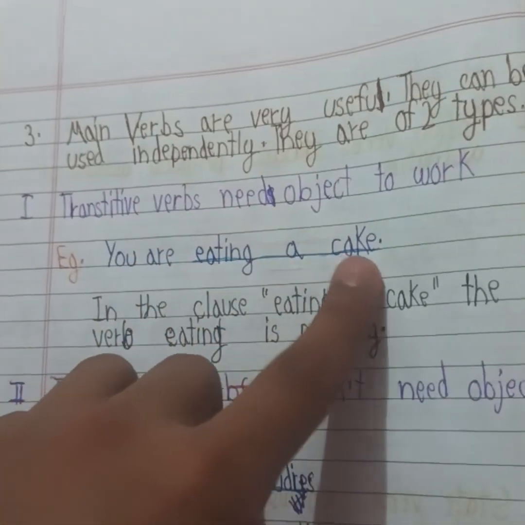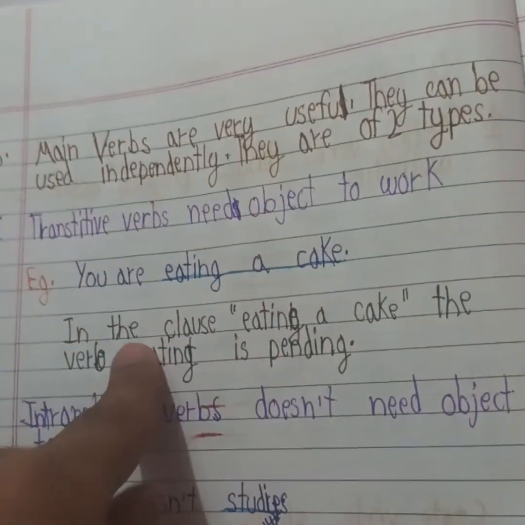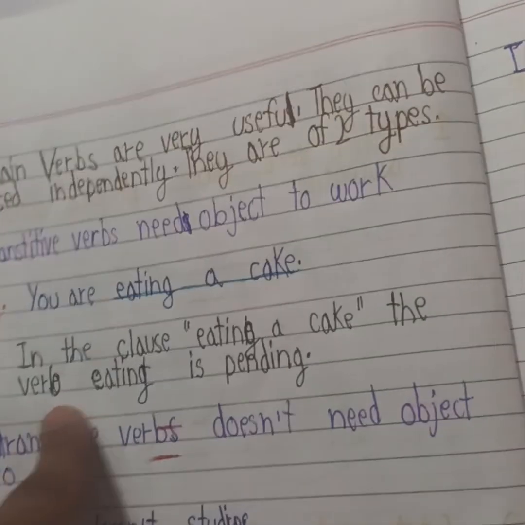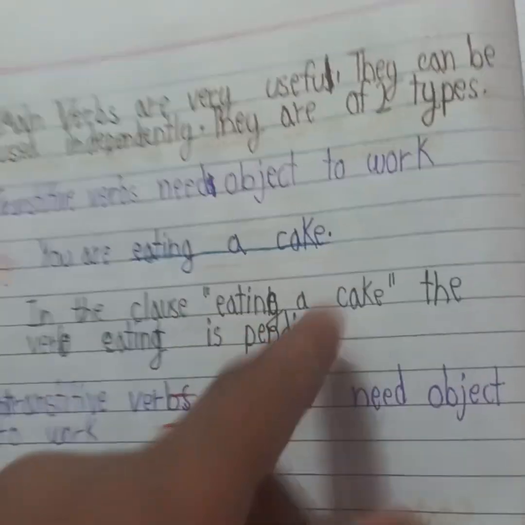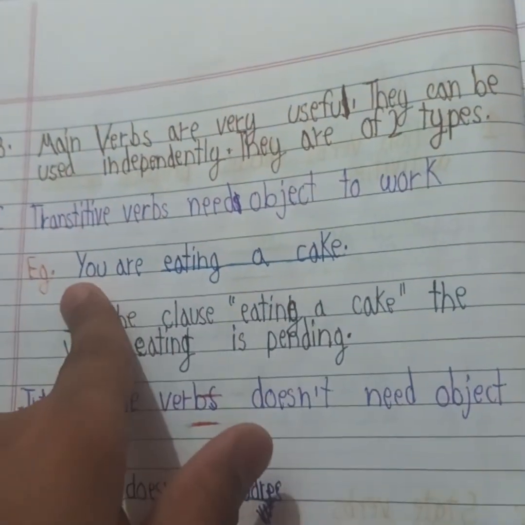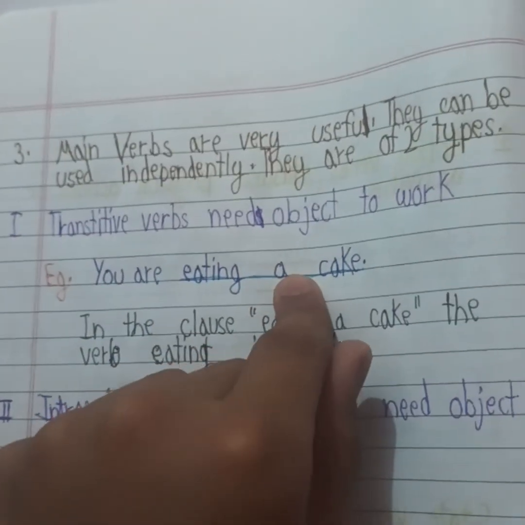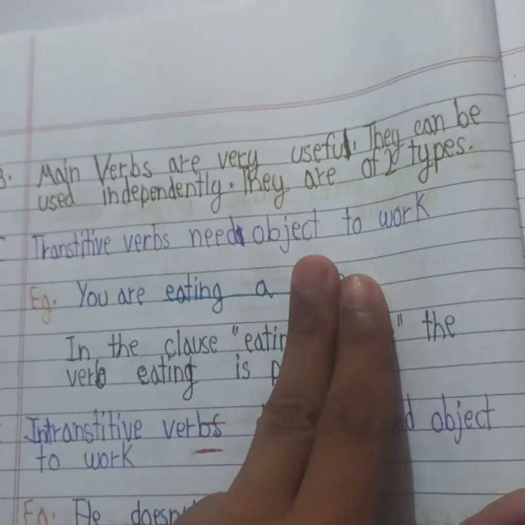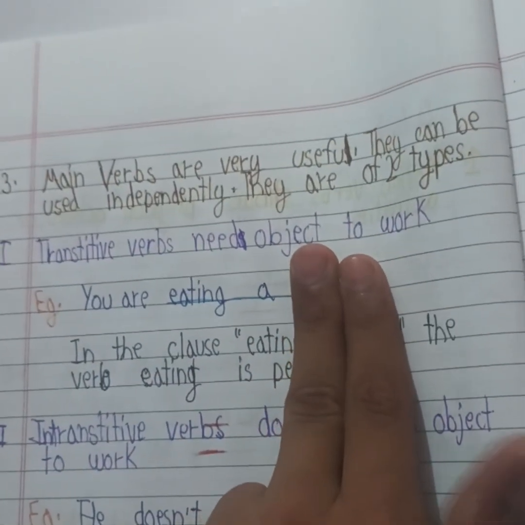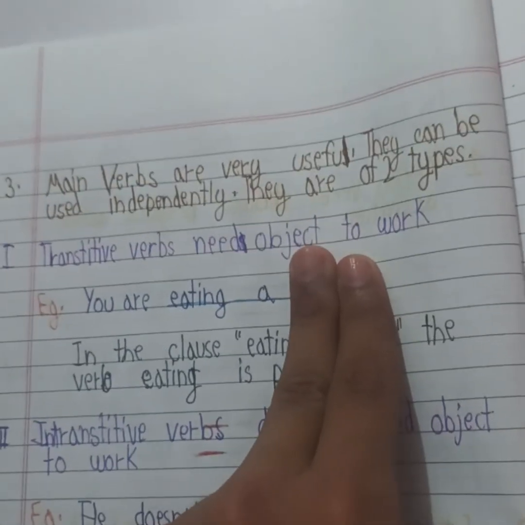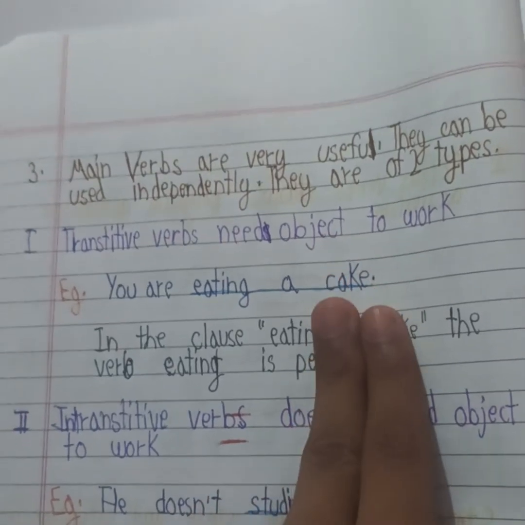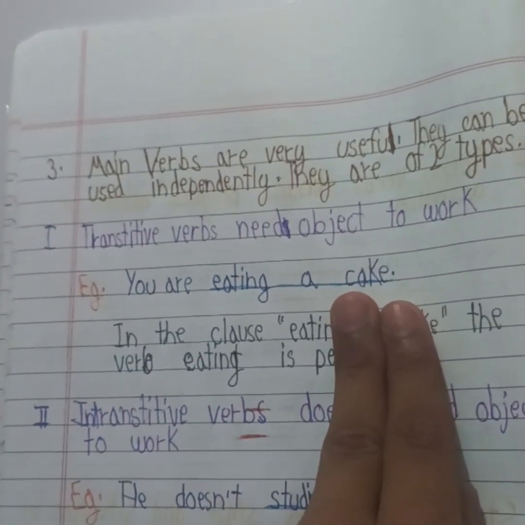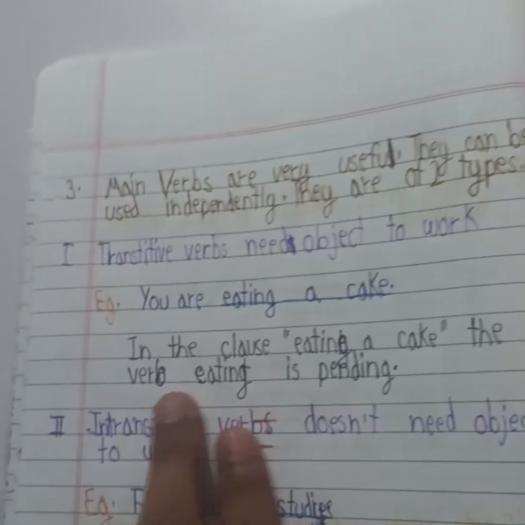Example, you are eating a cake. In the clause eating a cake, the verb eating is pending without cake. For example, you are eating a. Here, if there is no cake, then read: you are eating a. It is not making any sense. So you are eating a cake is a correct sentence.